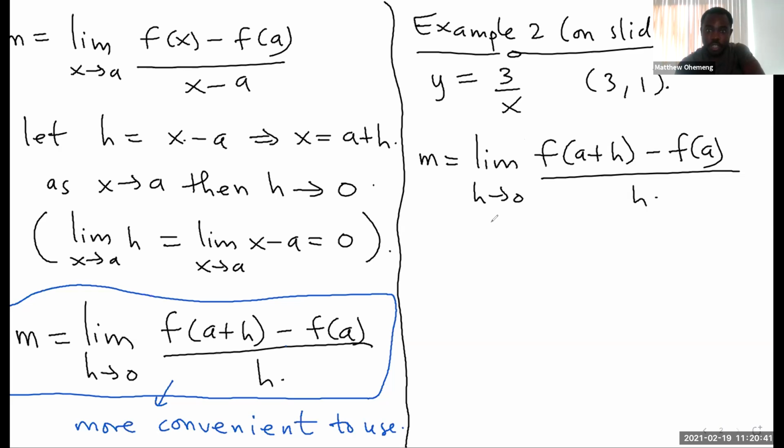Now let's go. For this one, what is our a? Our a is the x coordinate. So this is our a. a is 3. And then f of a is the y coordinate, so that's 1. Let's fit everything together.